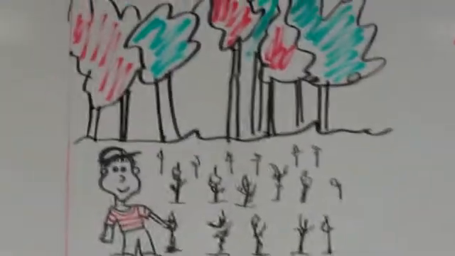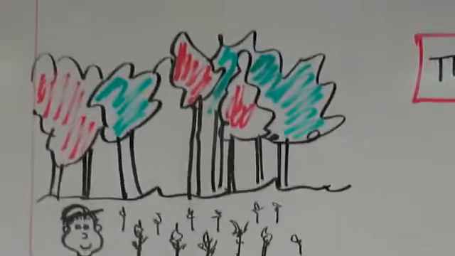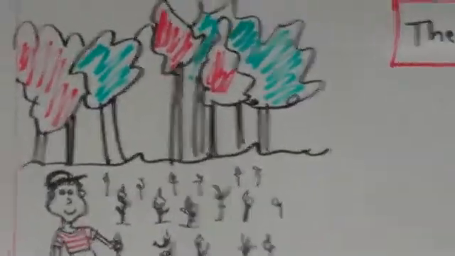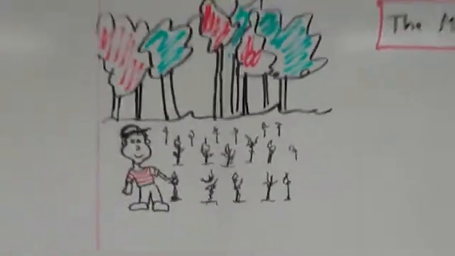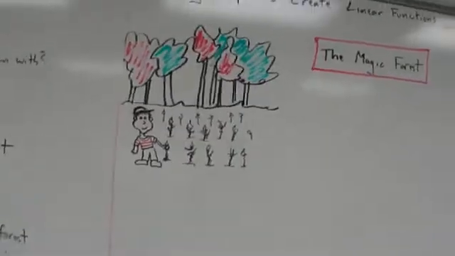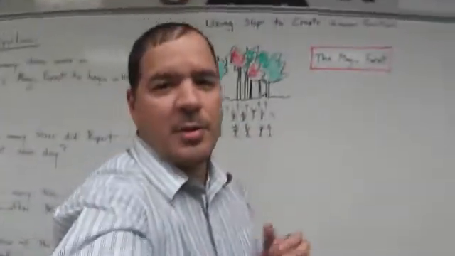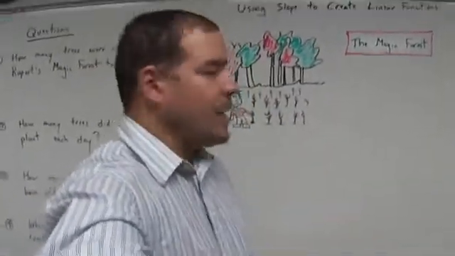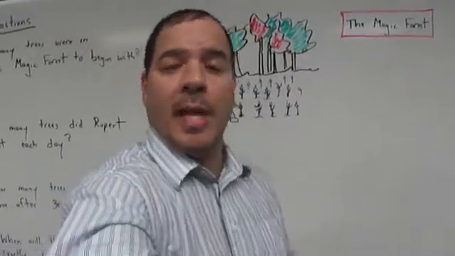Rupert had a certain number of trees in his forest. He had a lot of trees in his forest. I'm not going to tell you how many there were, but this is what you're going to figure out. But he wanted more trees, because he liked his forest so much and he wanted it to keep growing. He wanted to plant more trees.